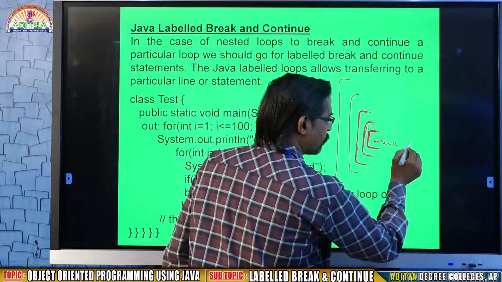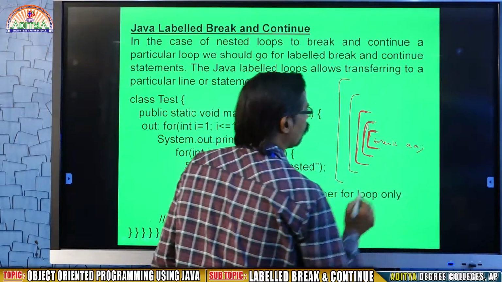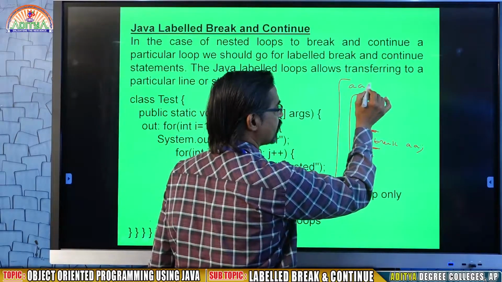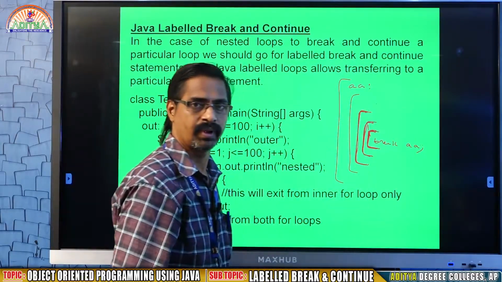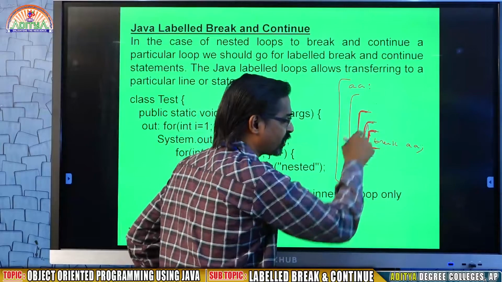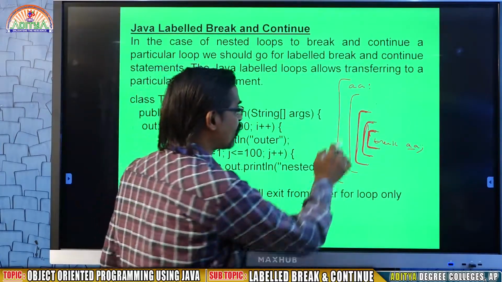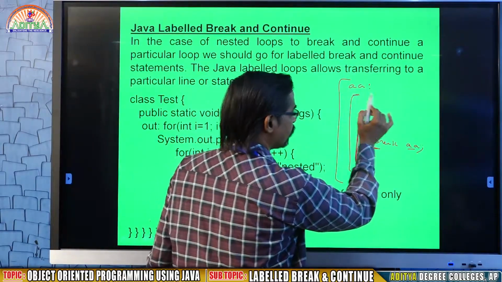I am writing break AA, where am I writing AA? In this place I am writing AA. That means once the system comes in the inner for loop, I am asking you to break up to AA. Up to AA means what will be there? AA after what will be there? This complete set.